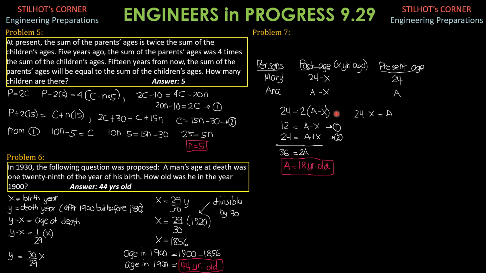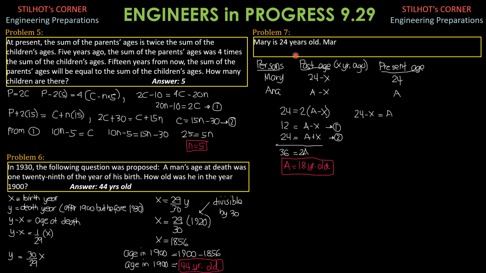Then the last problem, problem 7. Mary is 24 years old. Mary is twice as old as Anna was when Mary was as old as Anna is now. So how old is Anna?